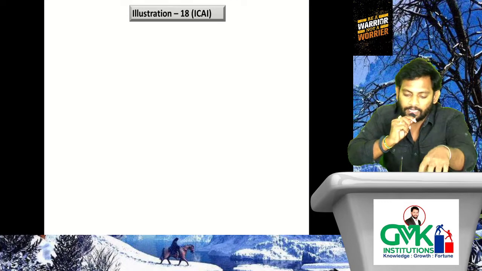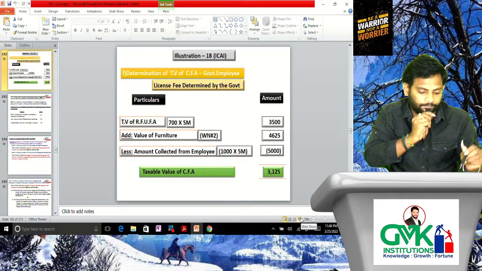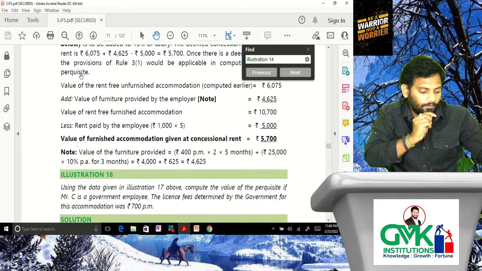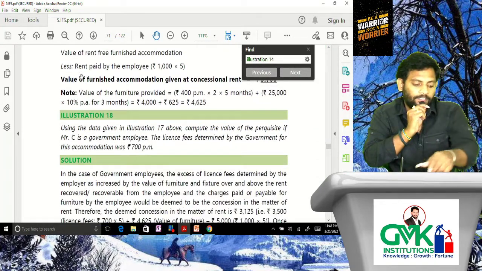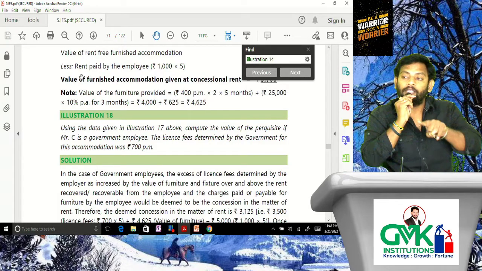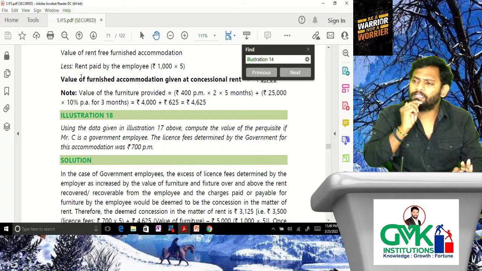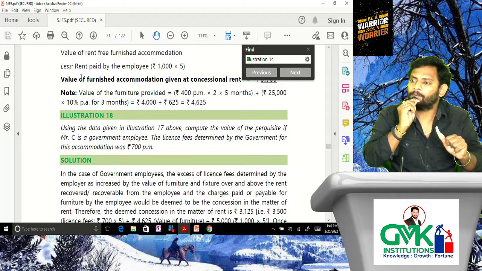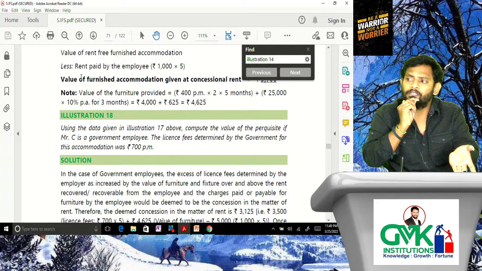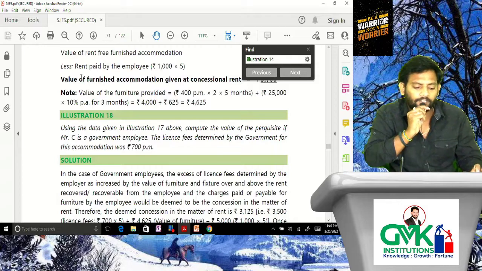Next, my illustration 18. Let's verify. Illustration 18. Using the data given in illustration 17 above, compute the value of the perquisite if Mr. C is a government employee. Tell me, if at all he is a government employee, it is very simple to determine TV of benefit relating to housing accommodation, RF, UFA. How to determine in case of a government employee? Very simple, the license fee is determined by the government. Given in the question, I told you it will be given in the question. See, the license fee determined by the government for this accommodation was 700 rupees per month.